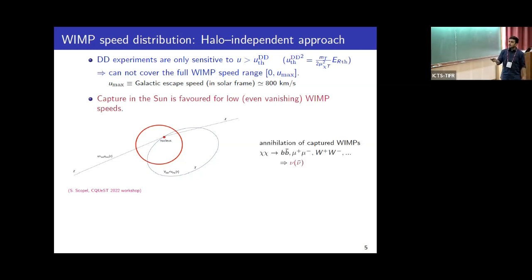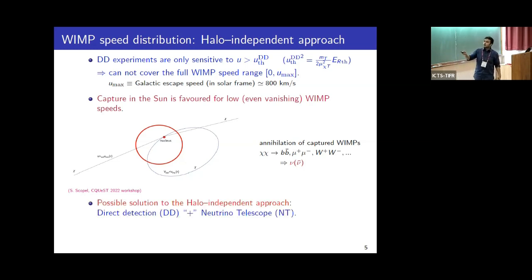After being captured, the WIMP particle continues to scatter against the nuclear targets in the Sun and settles inside the core, where they can annihilate to produce various standard model particles and ultimately a neutrino signal, which can be observed in neutrino telescopes. Since direct detection is more favored for high WIMP speeds and capture or neutrino signal is more favored for low WIMP speeds, one possible solution for the halo-independent approach is to combine these two.